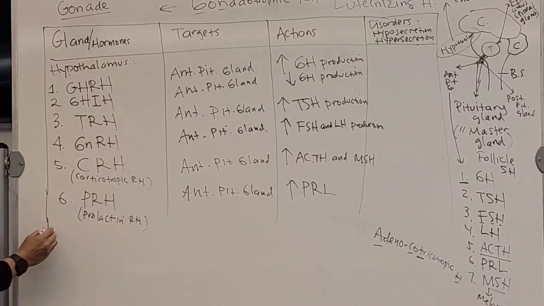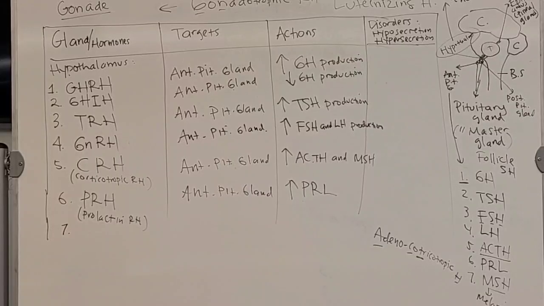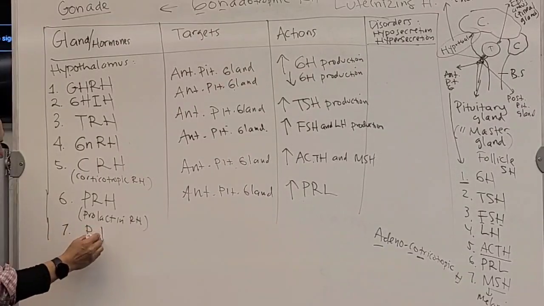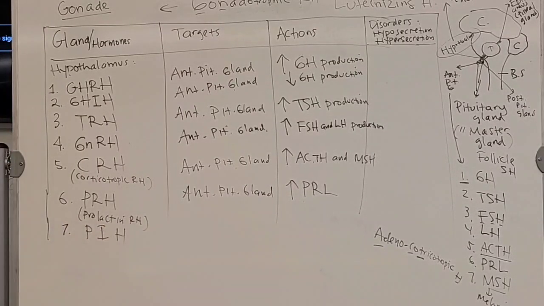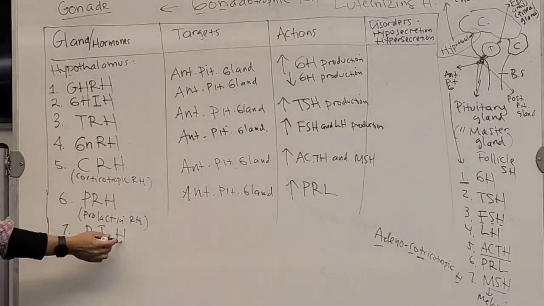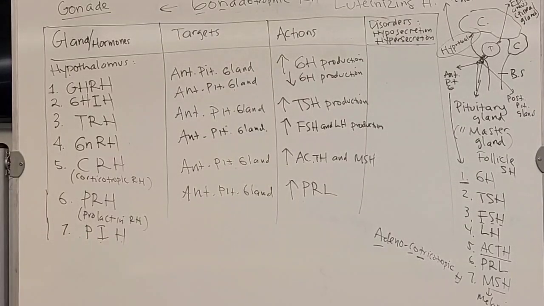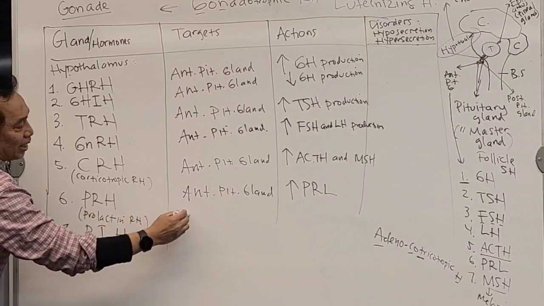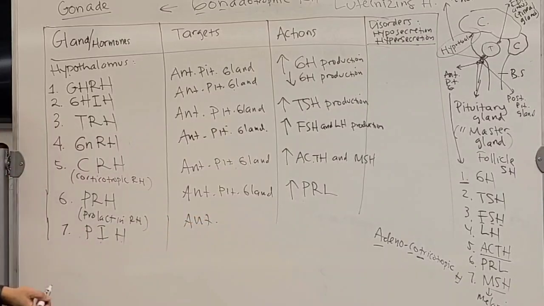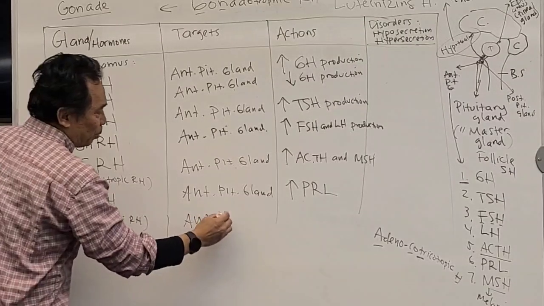Number 7. Remember, there are 9 hormones produced by the hypothalamus. It's called PIH, prolactin inhibiting hormone. From the name, you should be able to guess the action. But first, the target, which is still the anterior pituitary gland.